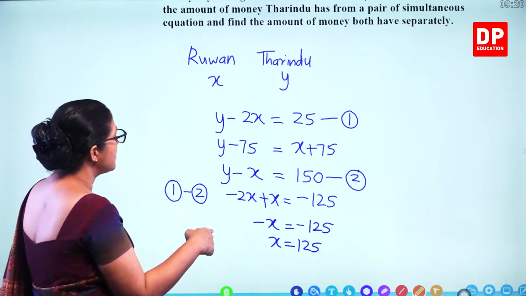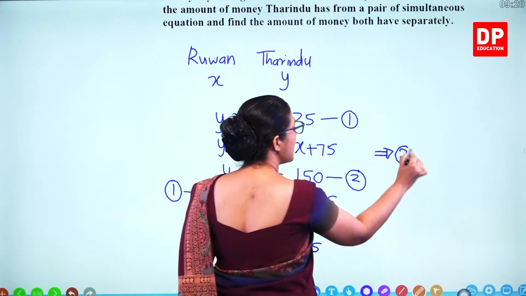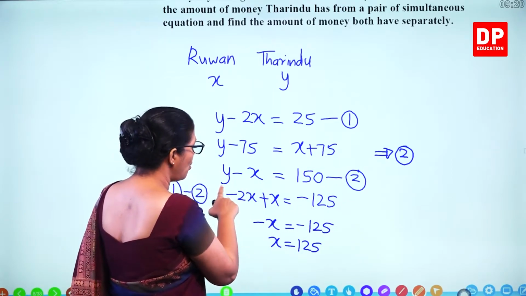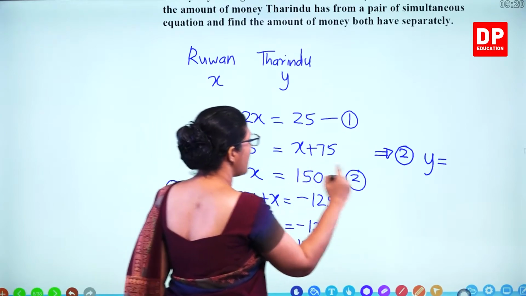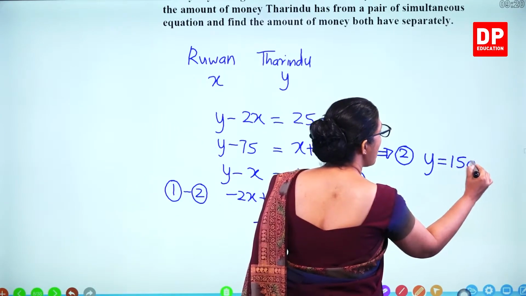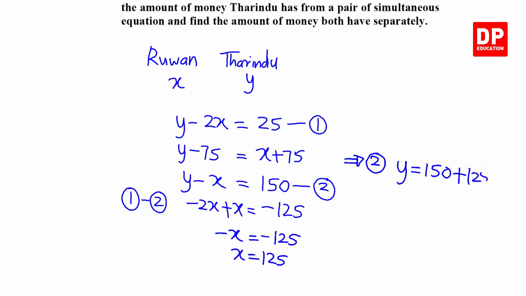Then if x is 125, you can use one of the equations. So I'll take equation 2. What's y value? y is 150 plus x, 125. So you get 275.